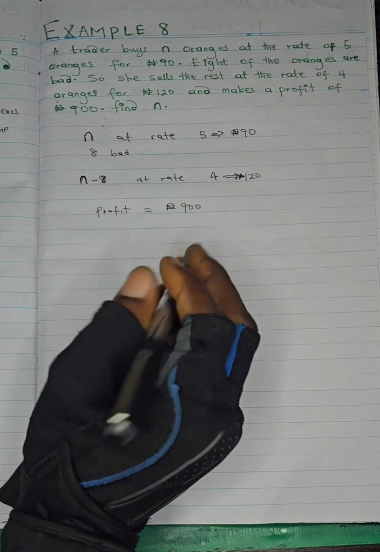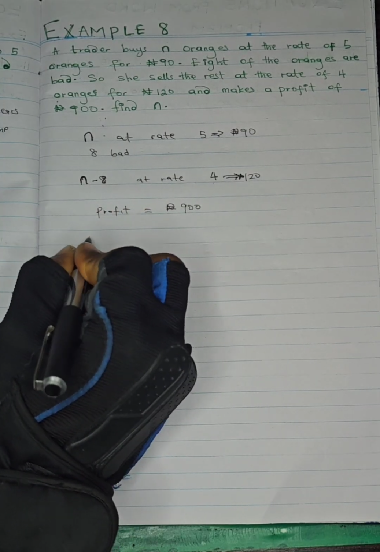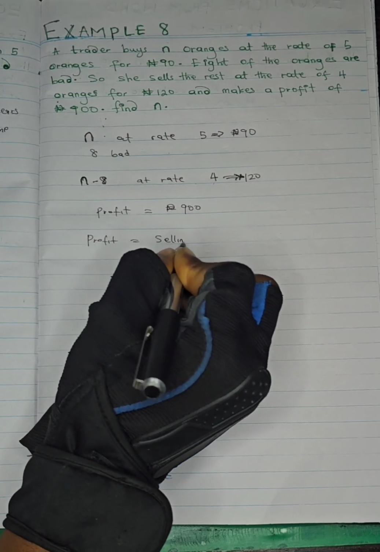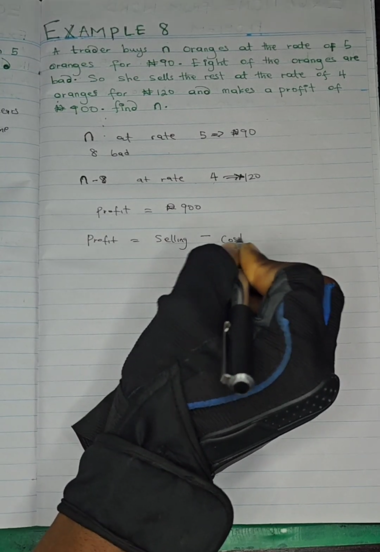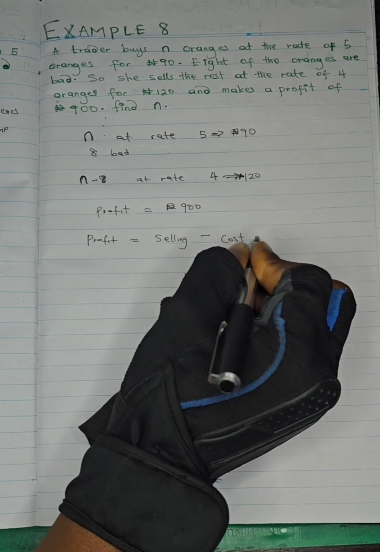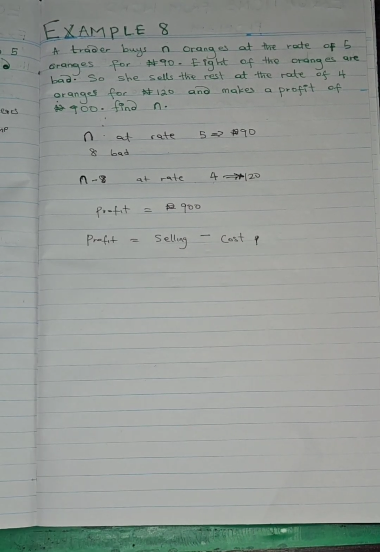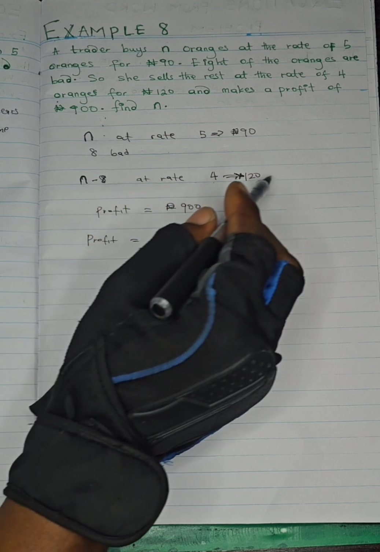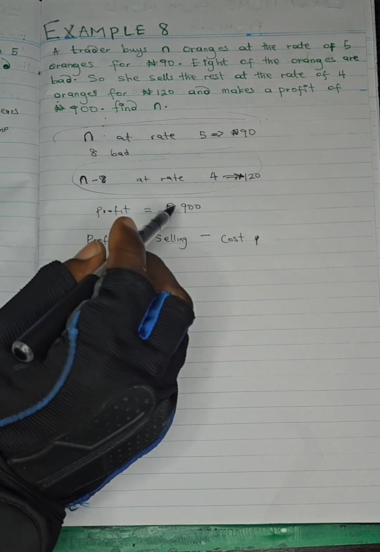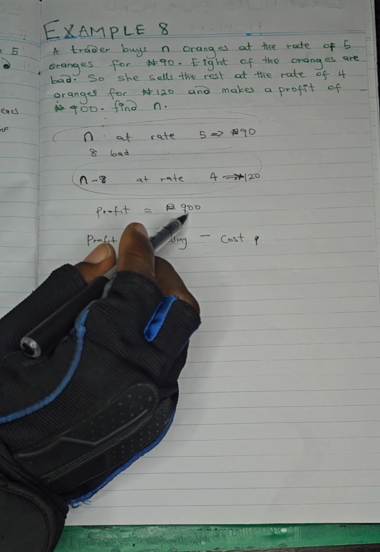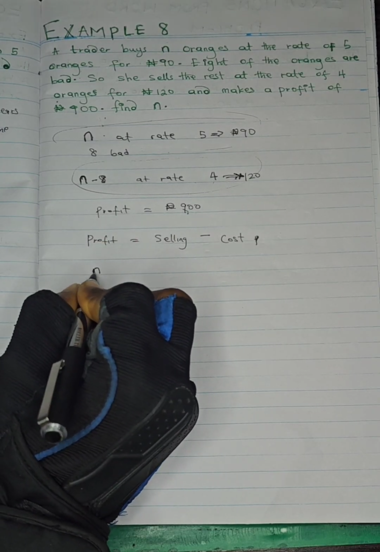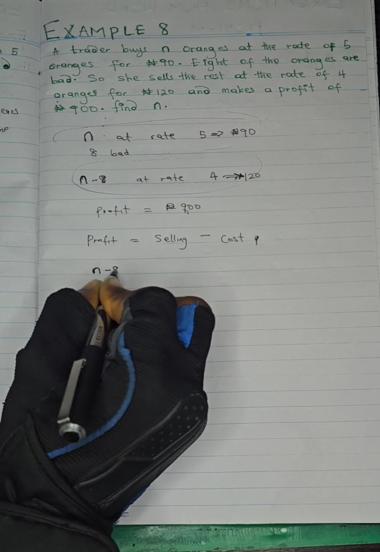So we are being told to find the profit. Profit is simply selling price minus cost price. Just know that: selling price minus cost price. So we are being told that this whole transaction here minus this whole transaction here will give you 900 naira. So what's the selling price? You have n minus 8, right?